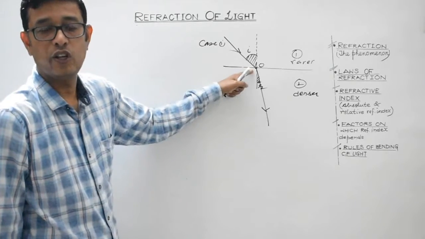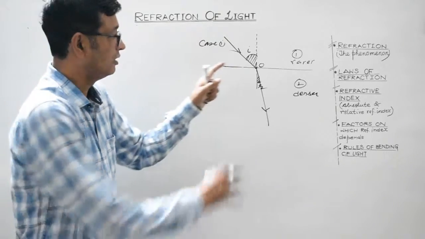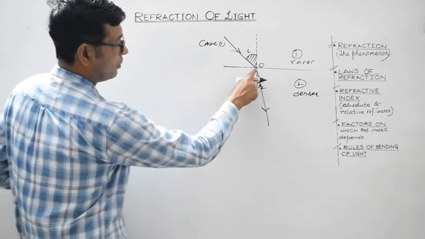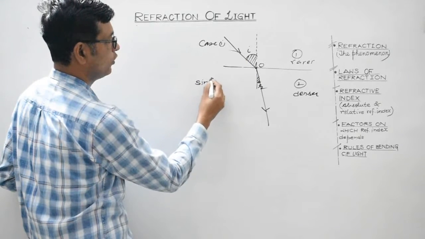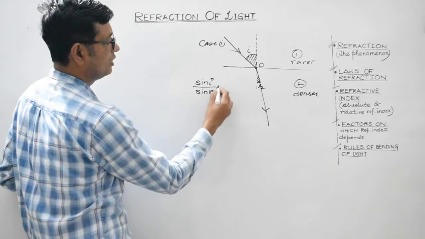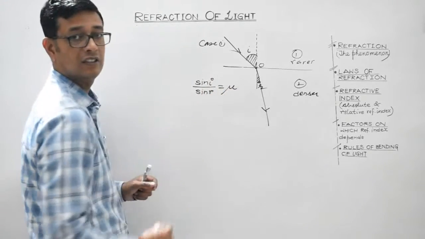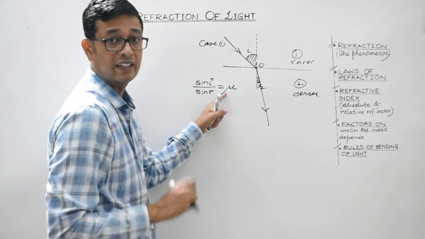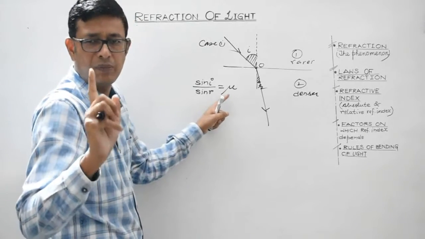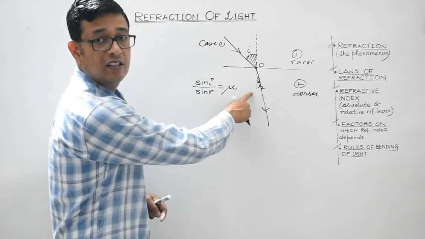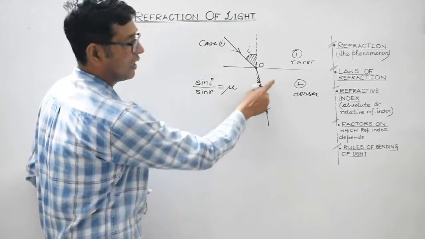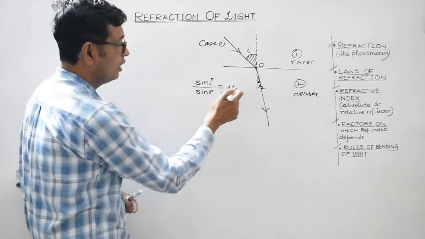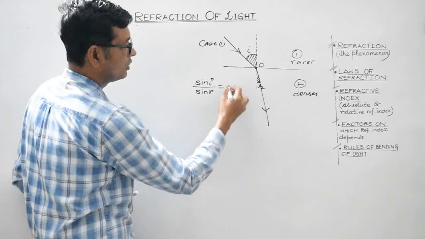At point O, if you apply Snell's law, now in this present scenario, I am trying to convince you how to apply Snell's law, right? If you apply Snell's law over here, it will be ratio of sine of angle of incidence to the sine of angle of refraction. It is equal to refractive index. Now, refractive index of which medium with respect to which medium? Right? That is to be understood. For that, simply remember my wordings. You need to check in which medium the angle of refraction lies. In this case, the angle of refraction lies in the second medium. So, it will be refractive index of medium 2 with respect to medium 1.